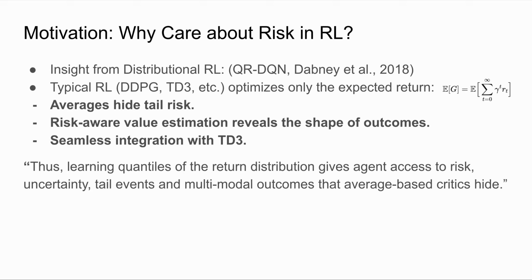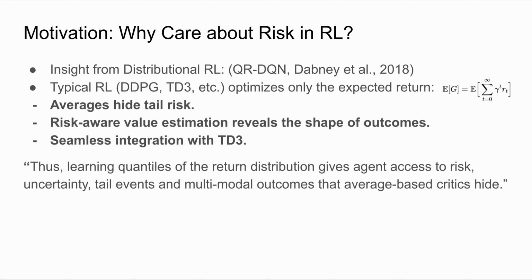The first issue is that averages hide tail risk. Two policies can have the same expected return, but one might occasionally crash catastrophically while the other is consistently safe. Standard TD3 treats them as identical because it only optimizes the expectation. Next, risk-aware value estimation reveals the actual shape of outcomes. When the critic models a distribution or some form of uncertainty, we can explicitly see how often bad events occur and how severe they are. This lets us design agents that behave more conservatively or more aggressively depending on the task.